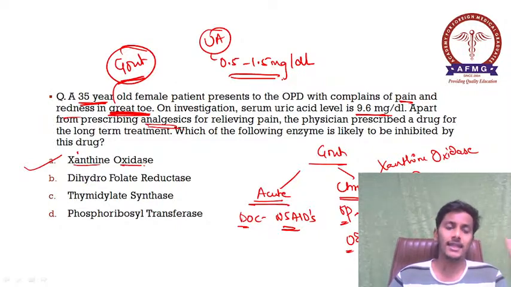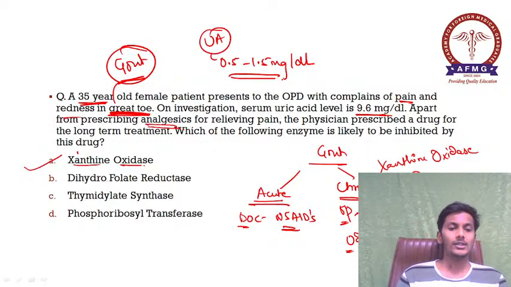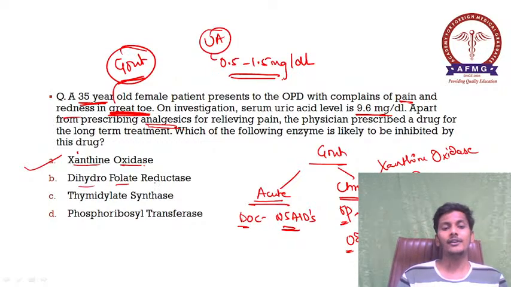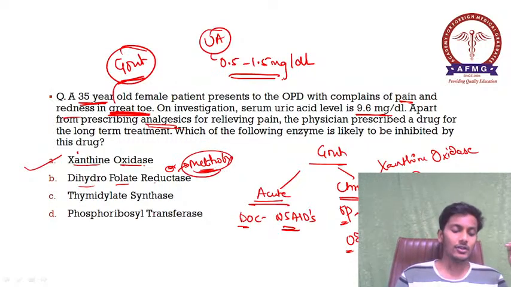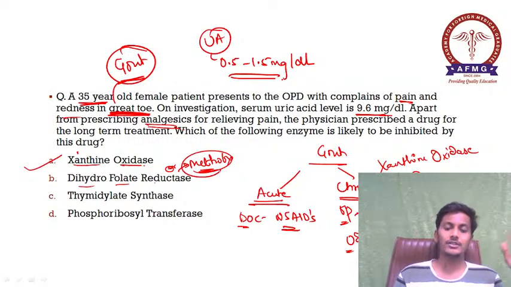Allopurinol inhibits xanthine oxidase. Okay, and all these answers, that dihydrofolate reductase inhibitor. So dihydrofolate reductase inhibitor is your methotrexate, and methotrexate, as we all know, is a DMARD, that is your disease modifying anti-rheumatoid drug, which is used in cases of rheumatoid arthritis.